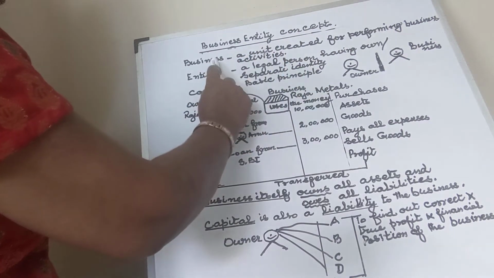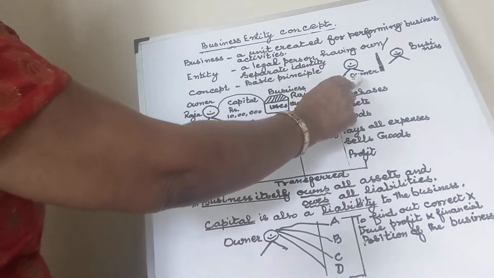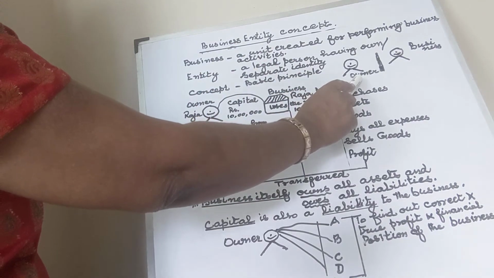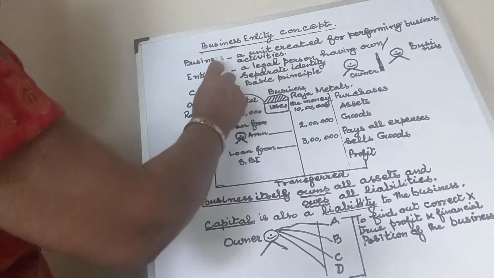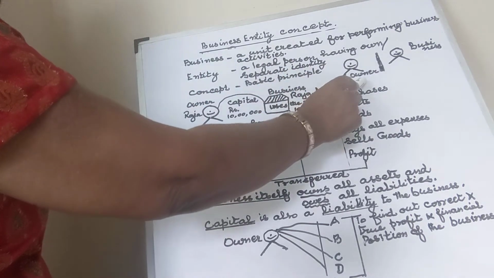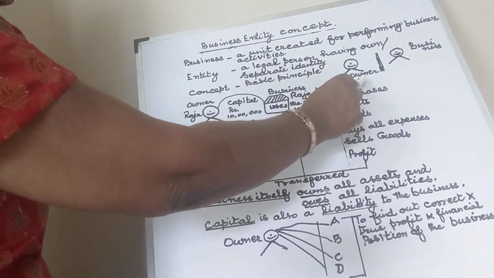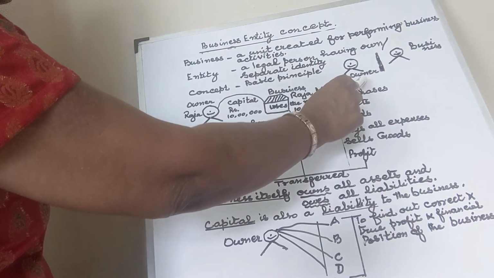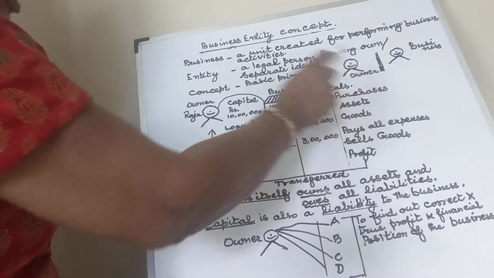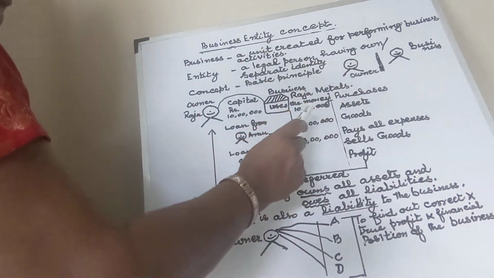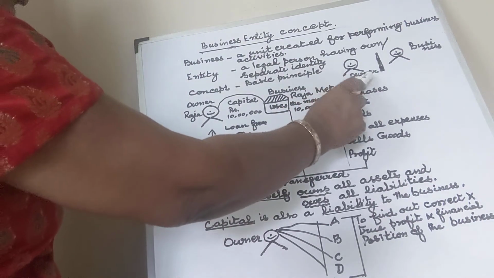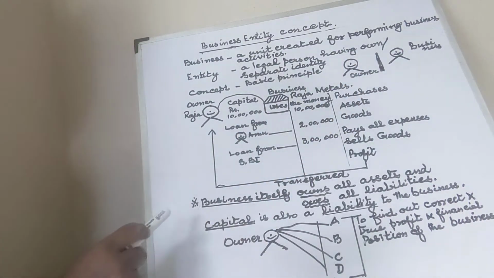Who starts this business? This person is called the owner. Okay. The owner starts a business. Why does he start a business? To make more money. Okay. So if there is a profit from the business, who is getting that profit? The owner is getting the profit.